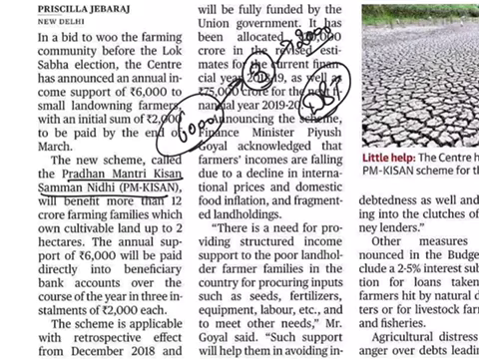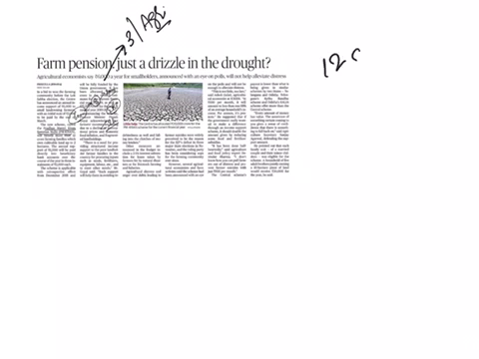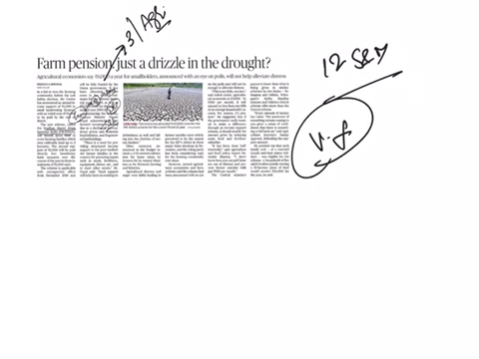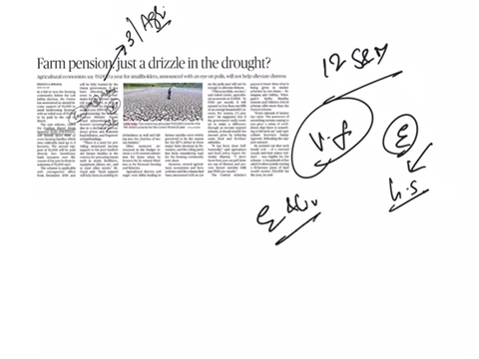And this scheme is valid for the farmers who have less than 2 hectares of land holding, and this program is going to benefit nearly 12 crore small and marginal farmers. The expected outcomes from this program are that it will not only provide assured supplemental income to the most vulnerable farmer families, but it will also help to meet their emergent needs, especially before the harvest season. And it will also pave the way for farmers to earn and live a respectable living.